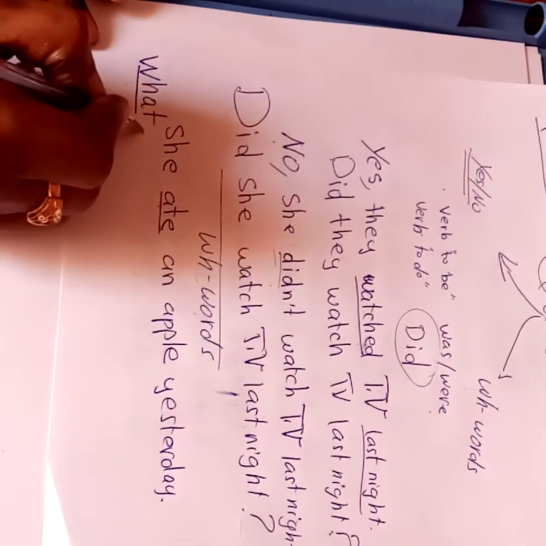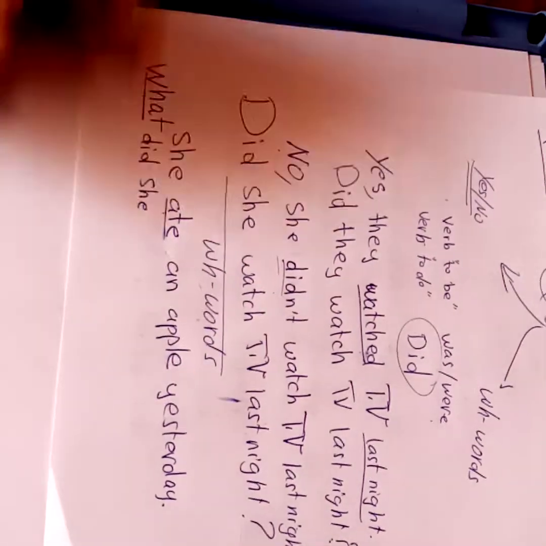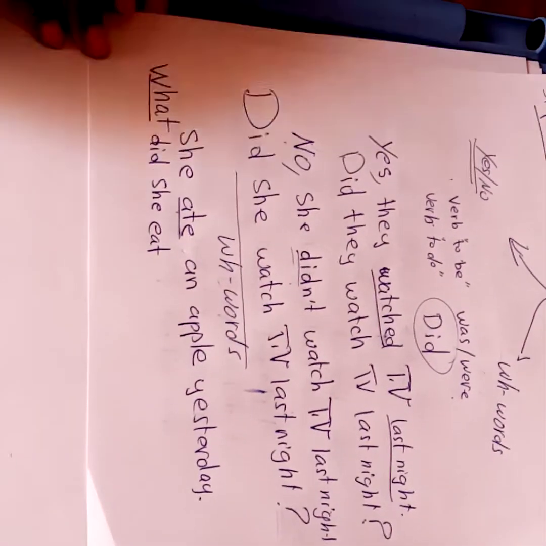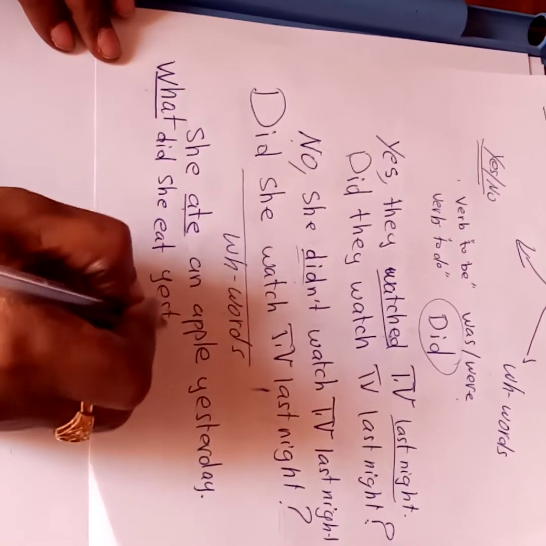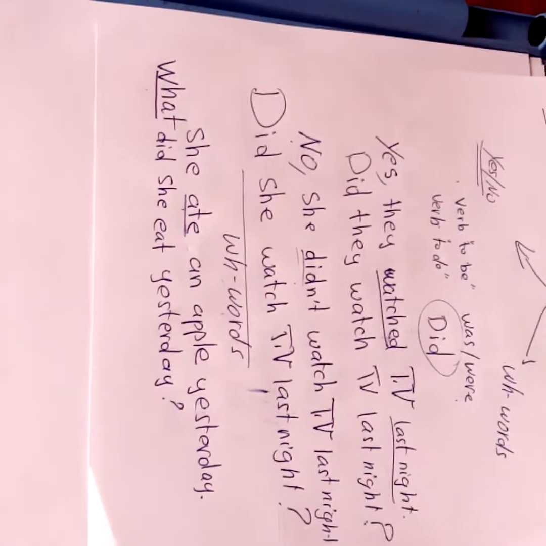So what did she, then put the subject. What did she? The infinitive form of the verb ate. What did she eat yesterday? The answer is going to be she ate an apple. I'm asking about what she ate.